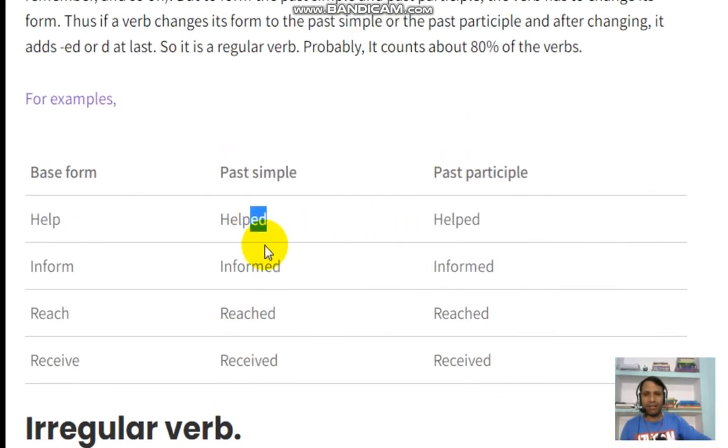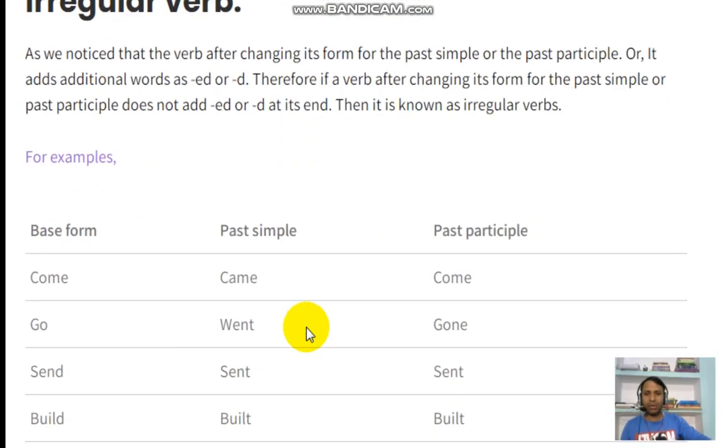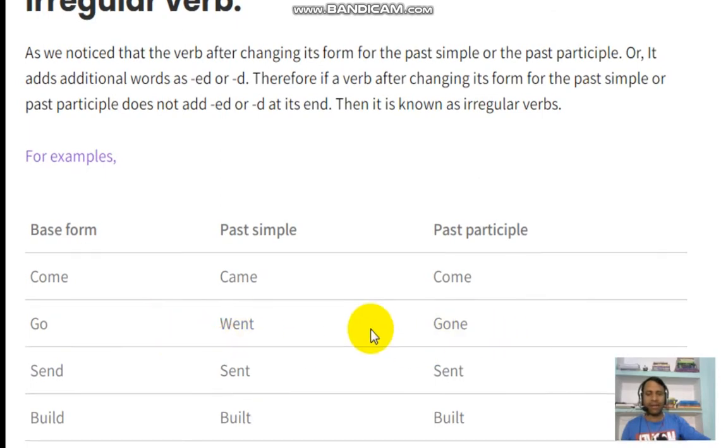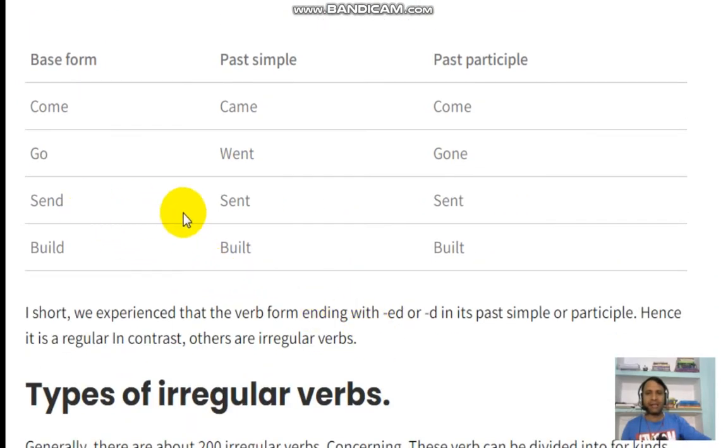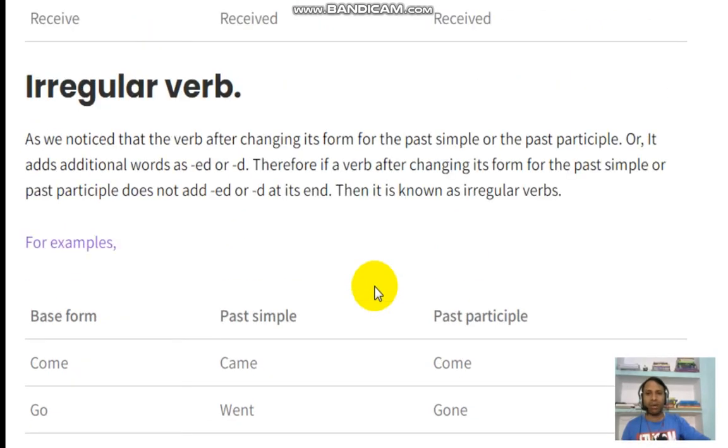Next example, go, went, gone. Send, sent, sent. Build, built, built. No ed or d. So this is called an irregular verb. I think there are 85% regular verbs and the remaining 15% are irregular verbs.